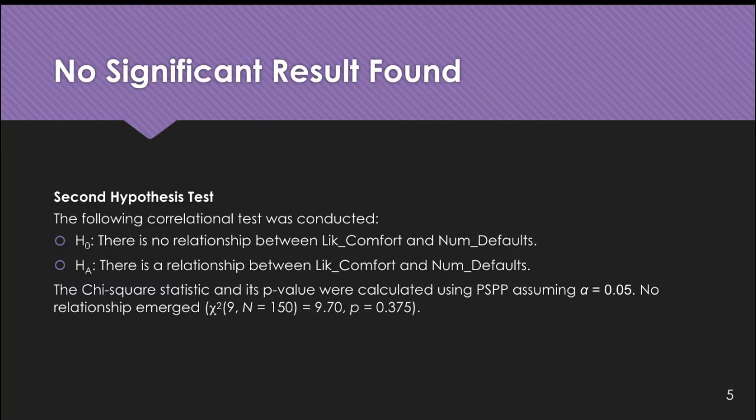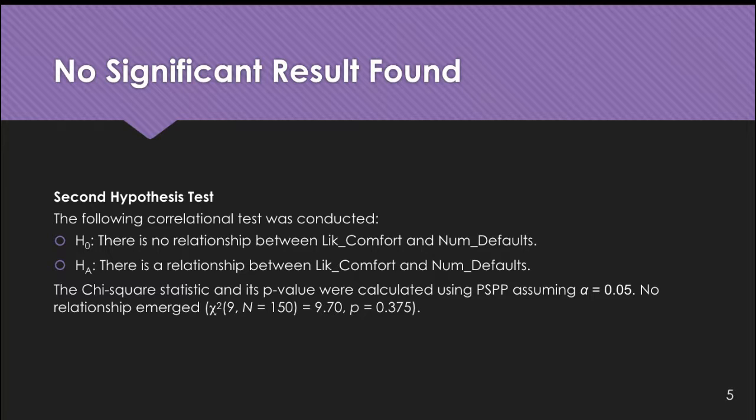The second test conducted measured whether a relationship exists between comfort level with the financial situation and the total number of defaults. The null hypothesis states that there is no relationship between financial comfort level and number of defaults. The alternative hypothesis states that there is a relationship between the 2 variables.